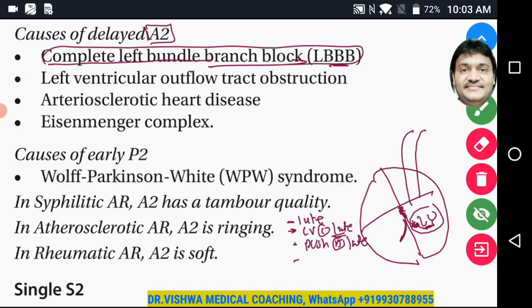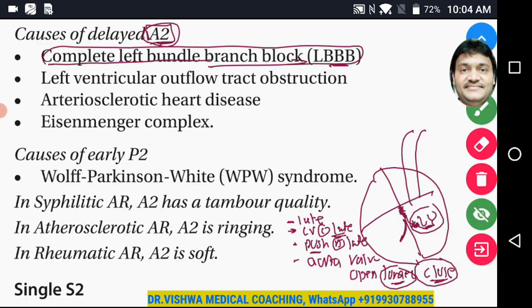So the aortic valve is going to remain open for a longer time compared to the pulmonary valve, so it is also going to close late. That is the reason we get delay in the A2.